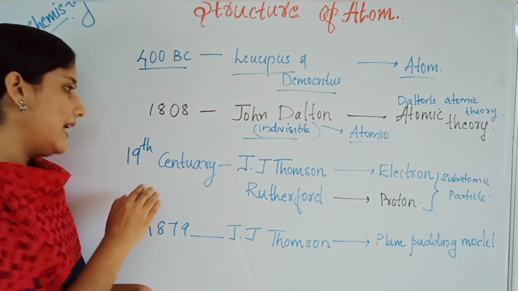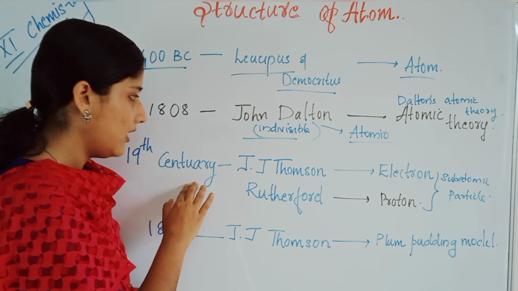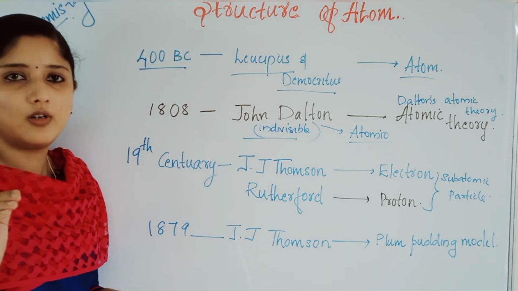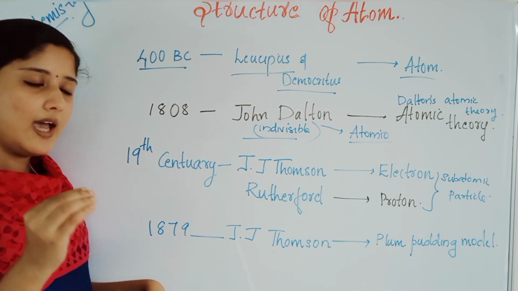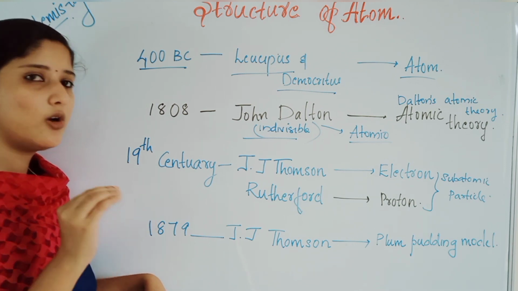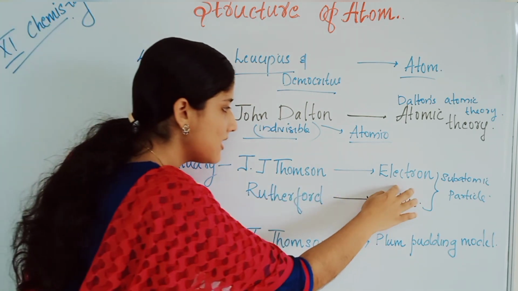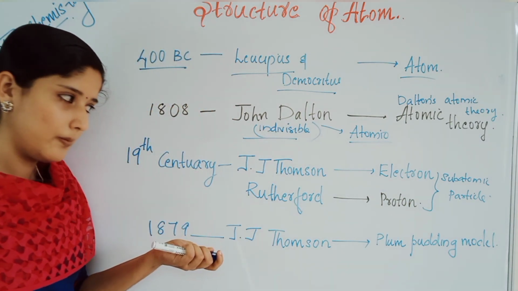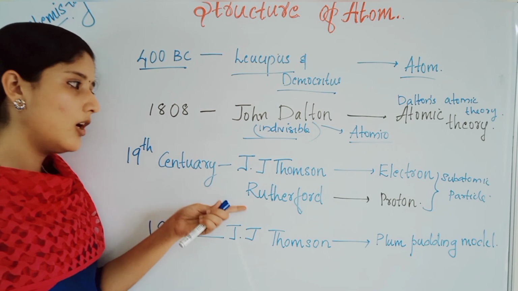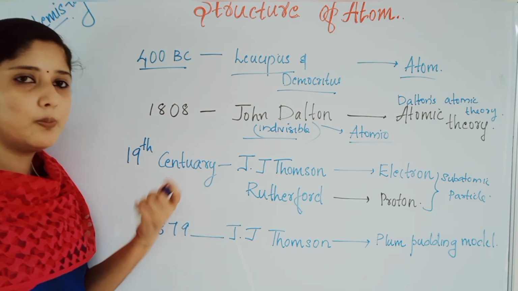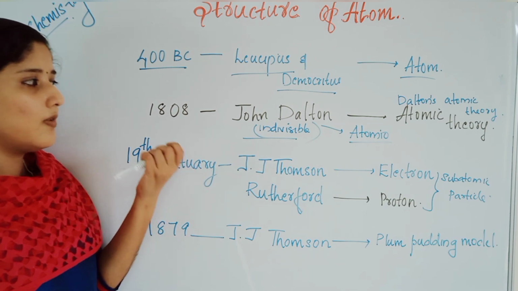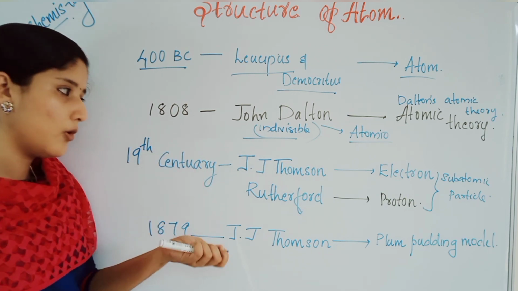In the 19th century, scientist J.J. Thomson discovered electron, a subatomic particle. He told that atom can be divided, as an electron, a subatomic particle, is present. In the same century, Rutherford discovered proton. So J.J. Thomson discovered electron and Rutherford discovered proton.